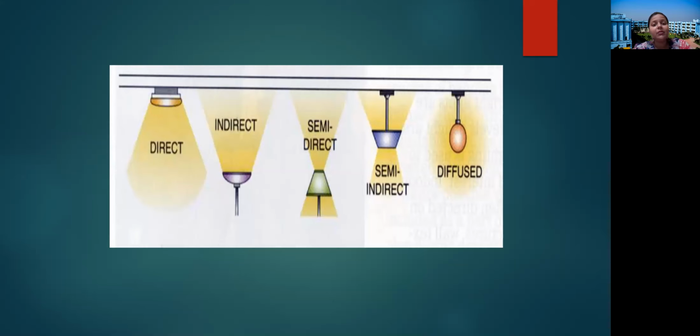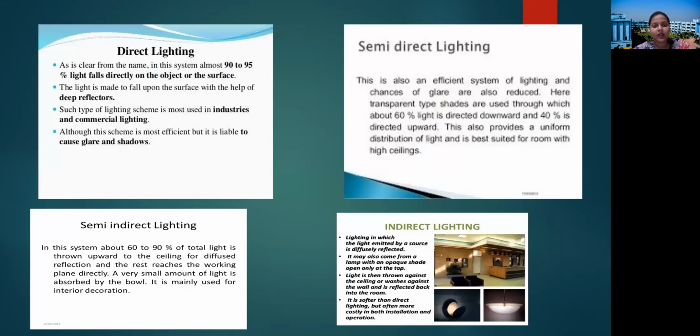The maximum amount of luminous flux is used to reflect off the ceiling. Semi-direct is almost half and half, and so is semi-indirect. The general lighting scheme is a diffuse lighting scheme that we will study in flood lighting and street lighting. We will study that in general lightings. So these are the details.